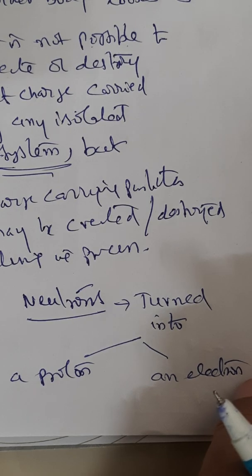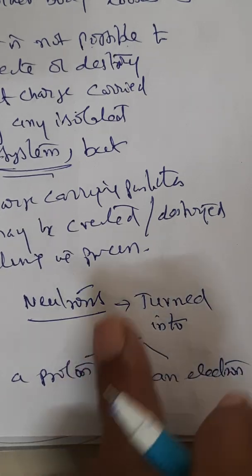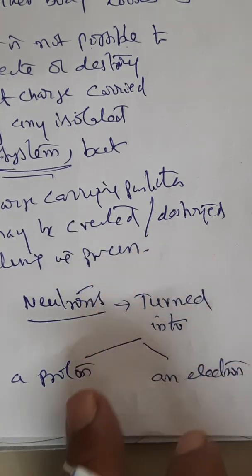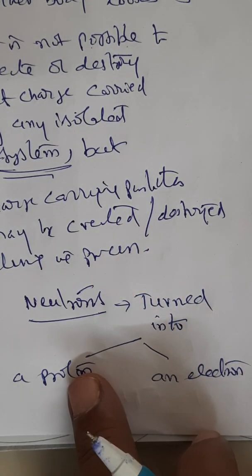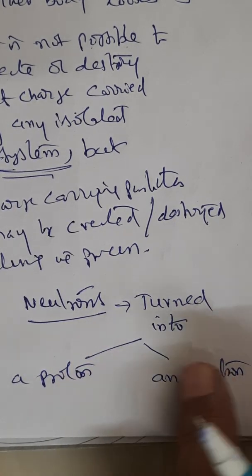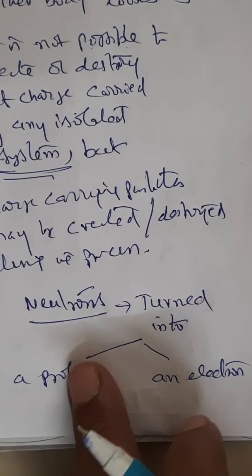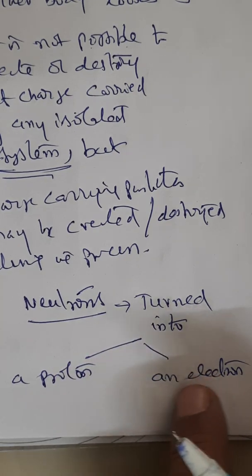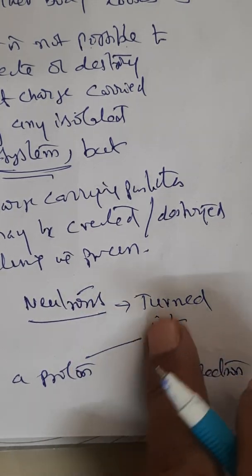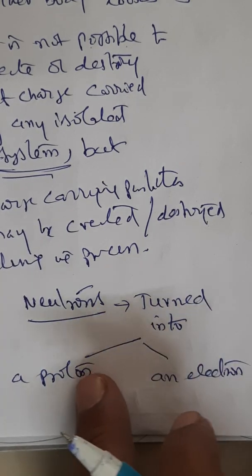Now see, the proton and electron you have created, they both will have equal and opposite charges. Neutron may not have charge. Why? Because when a neutron is turned into a proton with a positive charge, an equal amount of electron is also created with a negative charge. That means the magnitude of charge is the same, but the sign of charge is opposite. So this is plus 1.603 into 10 power minus 19 coulomb. This is minus 1.603 into 10 power minus 19 coulomb. So the net charge is always neutralized. So that's why the neutron is able to produce these equal and opposite charges.